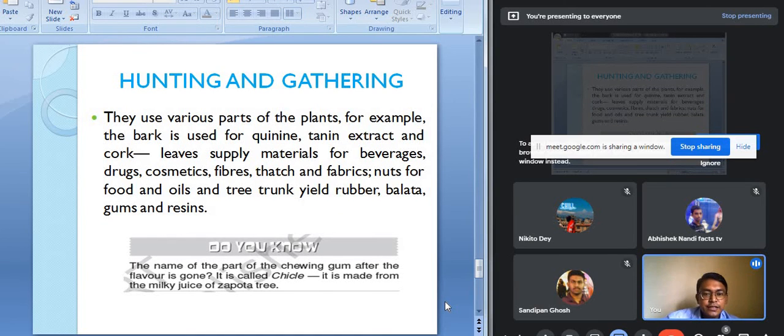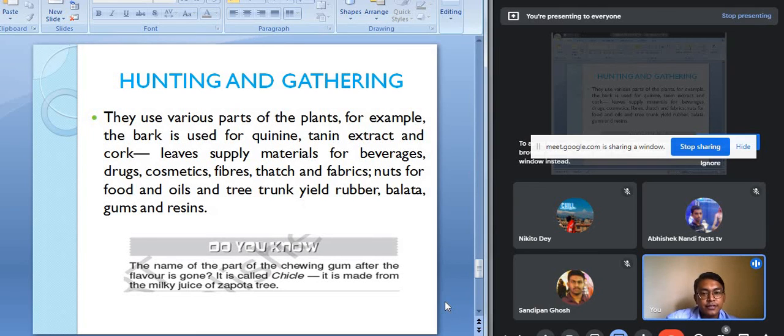So you can see here that in hunting and gathering activities, the people used to gather different types of products from their surrounding environment. They used to hunt the animals for their survival. But now, except a few tribal communities, the hunting activities are totally banned.